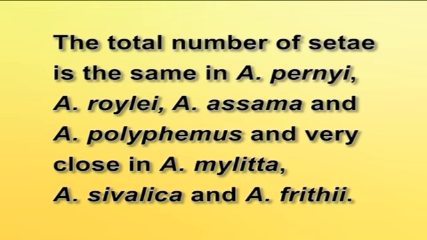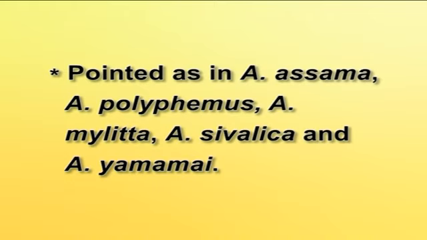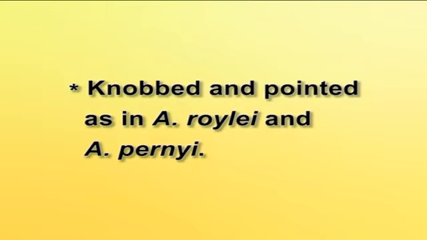The total number of setae is the same in Antheraea pernyi, Antheraea royalei, Antheraea assama and Antheraea polyphemus, and very close in Antheraea mylitta, Antheraea sivalica and Antheraea frithi. The 8 species can be divided into 2 groups based on the shape of setae. Pointed, as in Antheraea assama, Antheraea polyphemus, Antheraea mylitta, Antheraea sivalica and Antheraea eucalypti. Knobbed and pointed, as in Antheraea royalei and Antheraea pernyi.